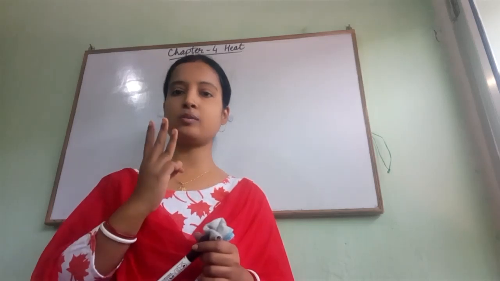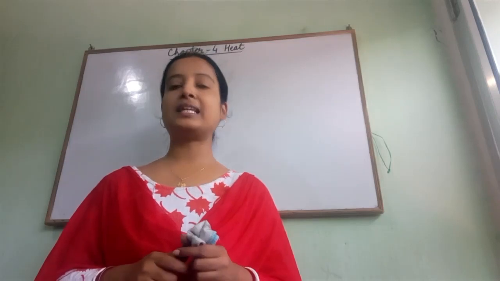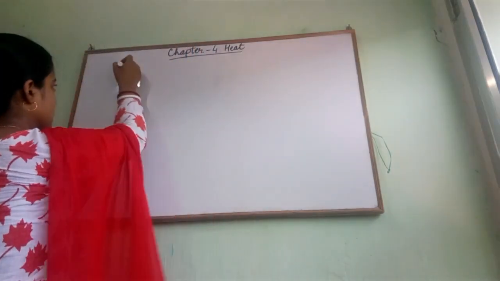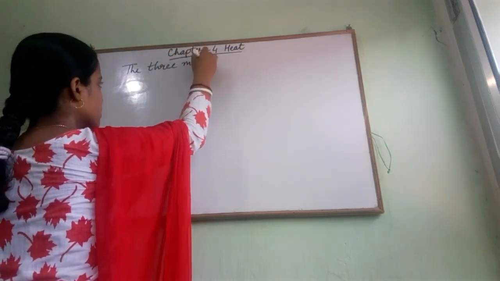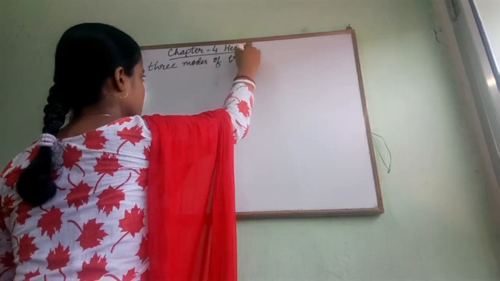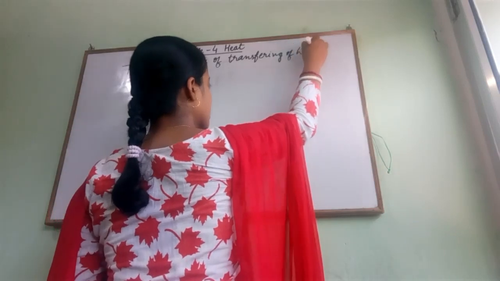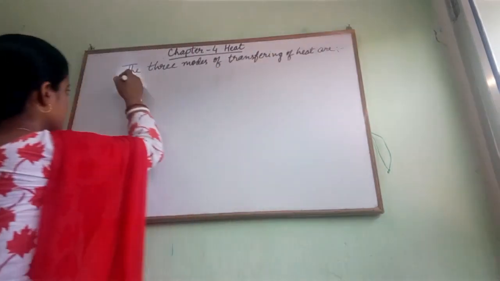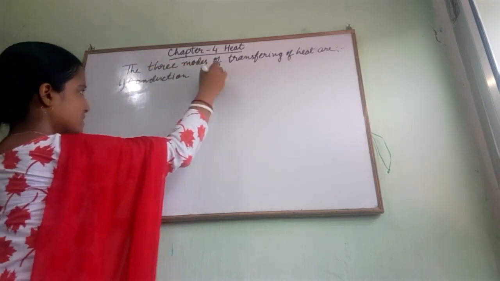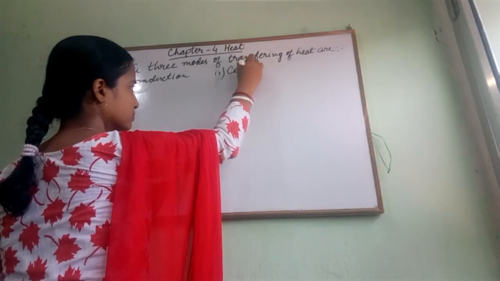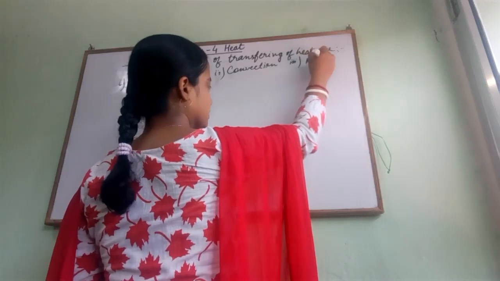And there are three modes of transferring of heat. The three modes of transferring of heat are: first, conduction; second, convection; and third, radiation.